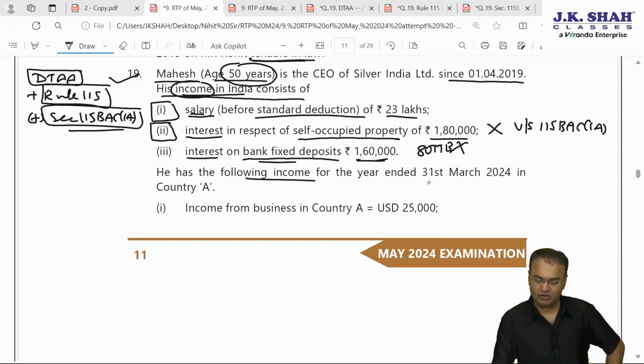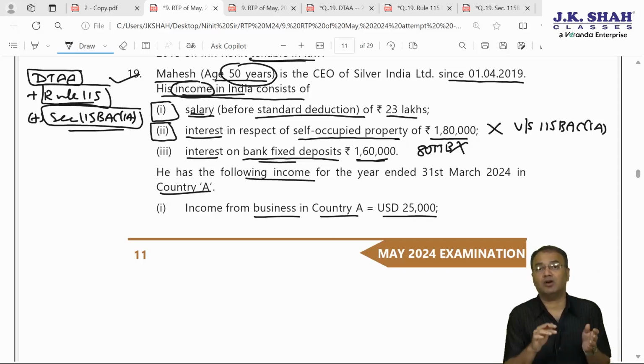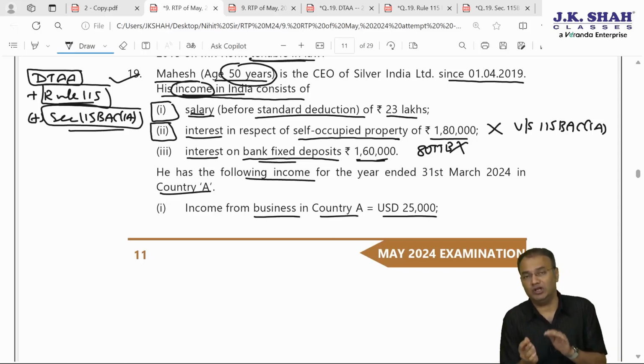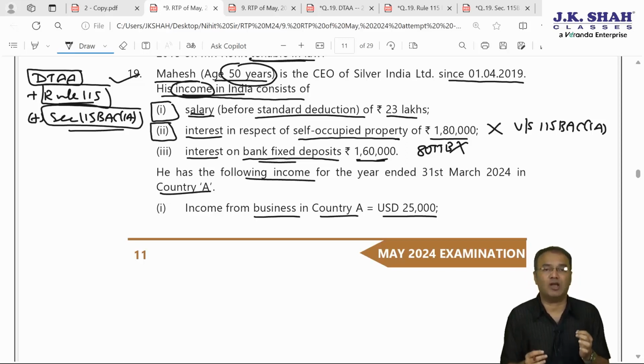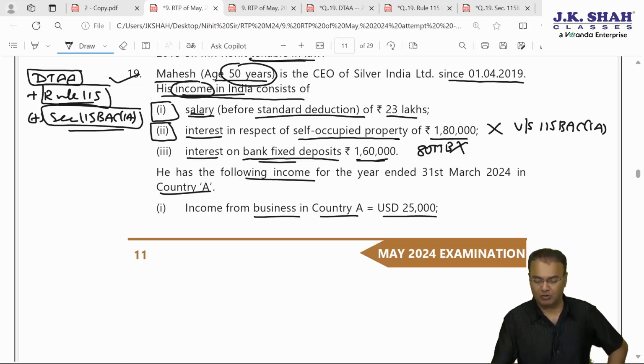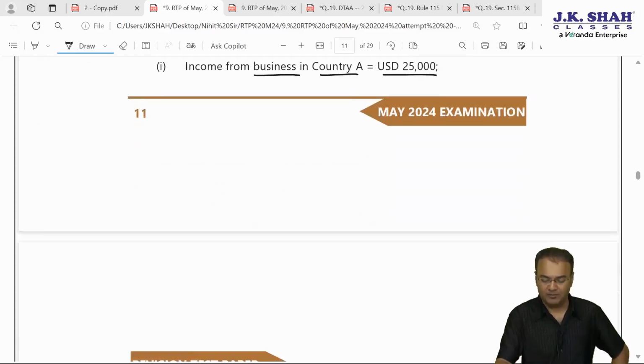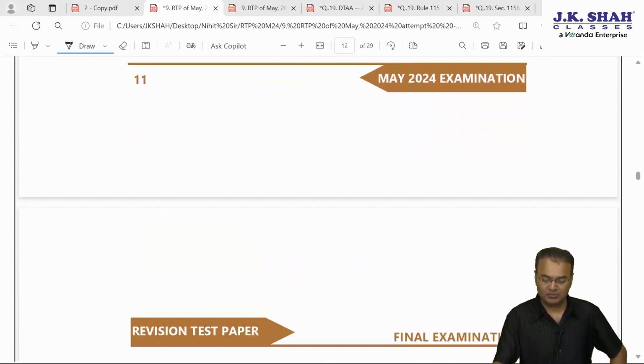He has the following income for the year ended 31st March 24 from country A. Number 1, income from business in country A, US dollar 25,000. Now here we will have to apply rule 115 and convert from foreign currency into Indian currency, from US dollar to Indian currency, by applying the telegraphic transfer buying rate of State Bank of India, TTBR of State Bank of India as on a particular date. What rate to be applied, we will keep it pending. First income from country A is business income.